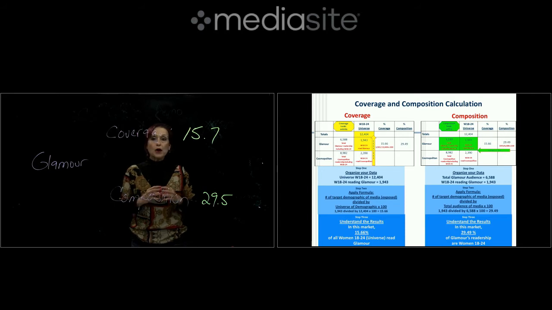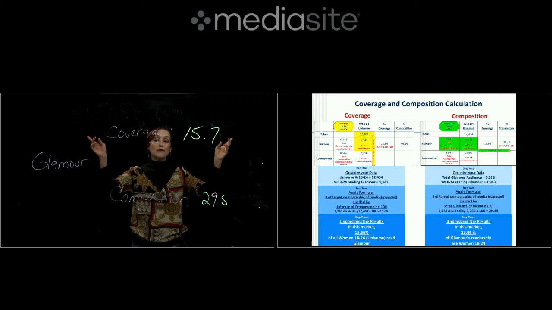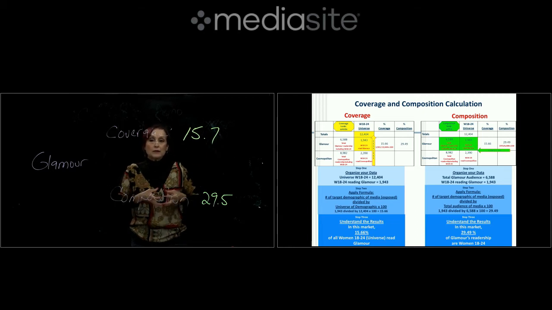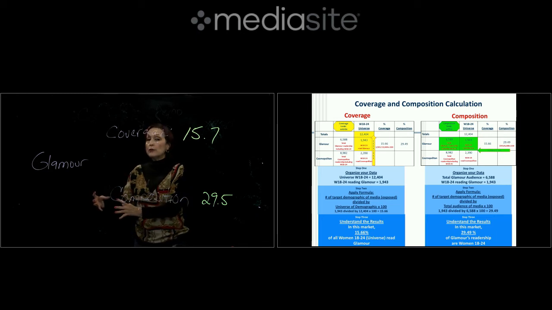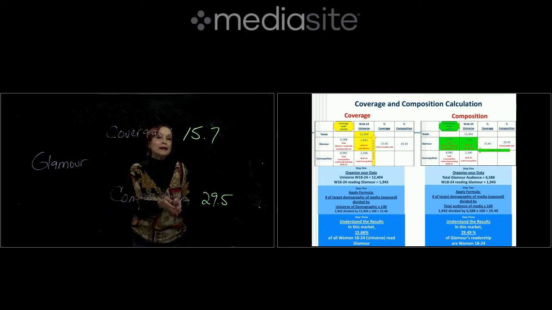Always remember, with coverage, you go to the universe. Out of all those women 18 to 24, how many can we reach with this medium? When you're looking at composition, you're looking at their audience particularly, out of all the readership, how many are women 18 to 24 in this case?